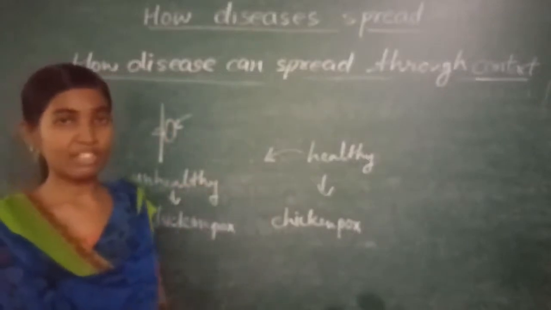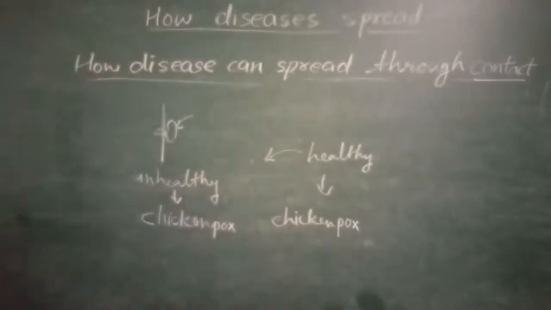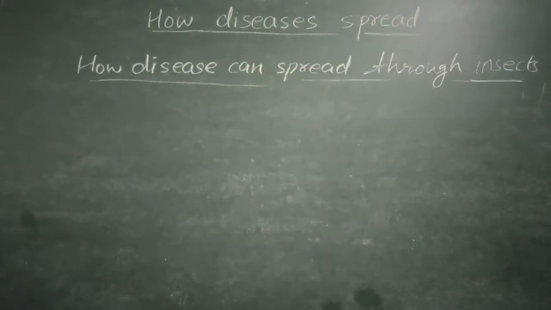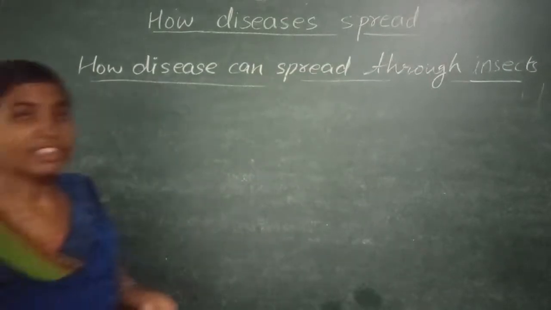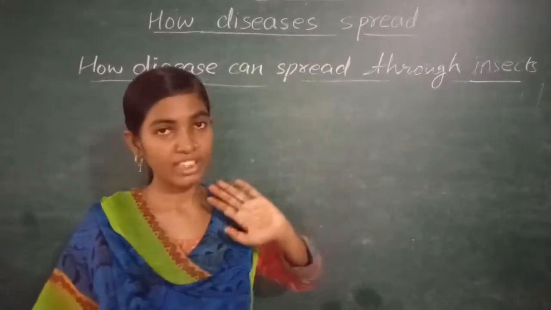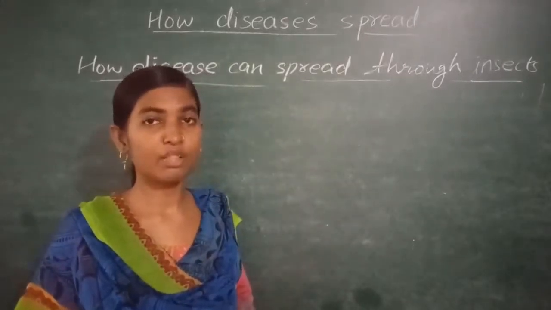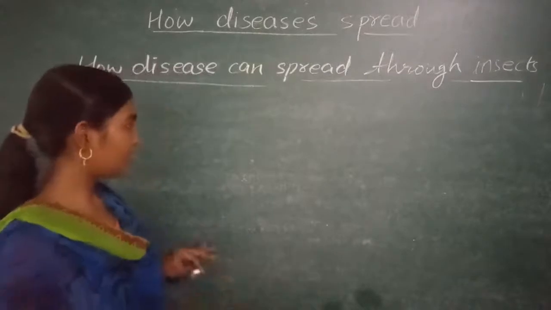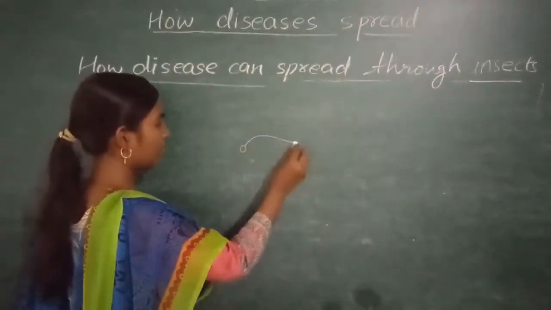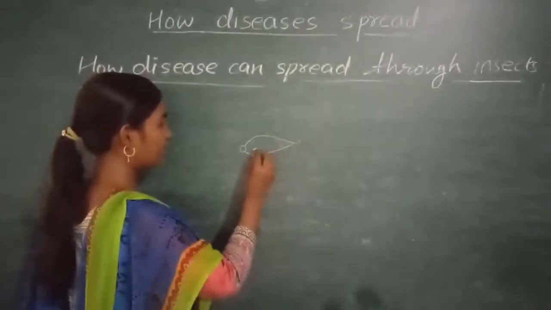Now only the last one is left, that disease is spread through insects. Disease can also spread with the help of insects. Now we will see how this disease can spread with the help of insects. For this we will take an example. Suppose this is a picture.